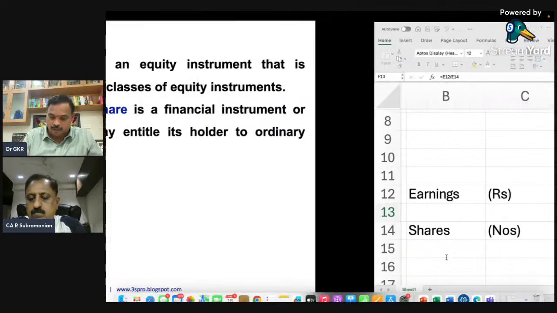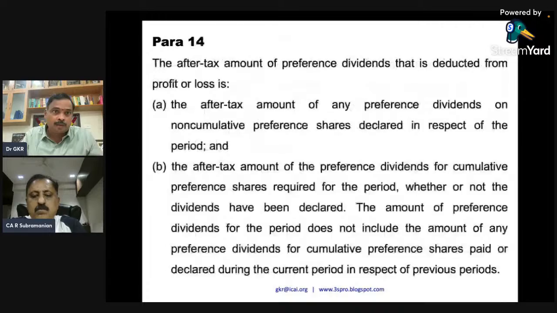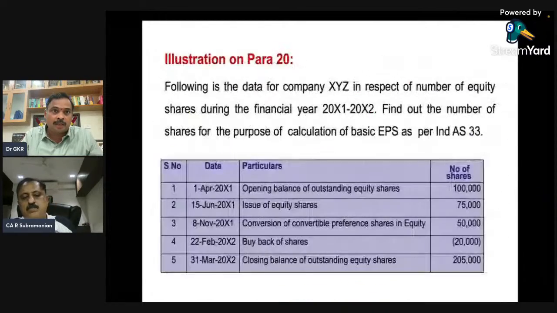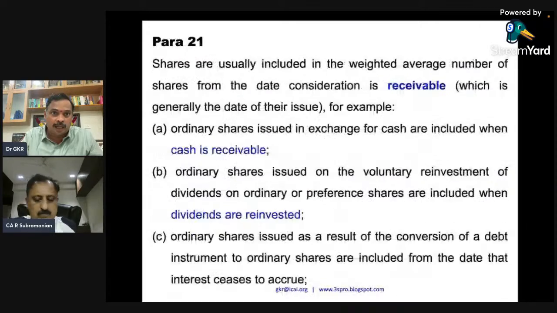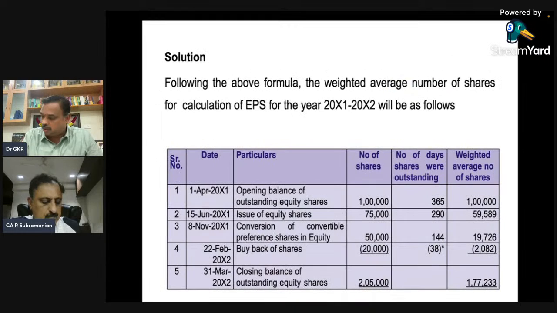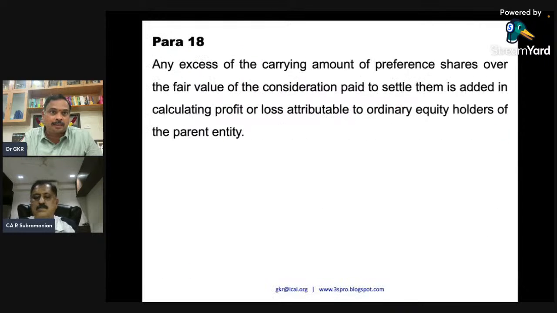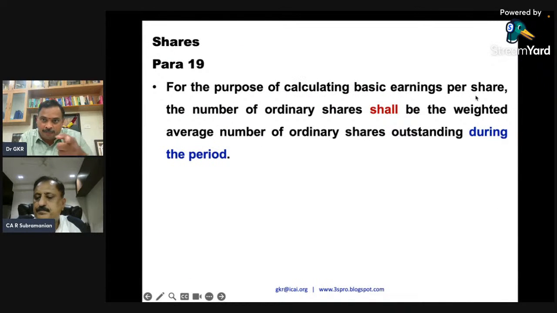Now please look at para number 21. These are the shares which you will include. Please look at para number 19 first. For the purpose of calculating basic earnings per share, the number of ordinary shares shall be the weighted average number of ordinary shares.